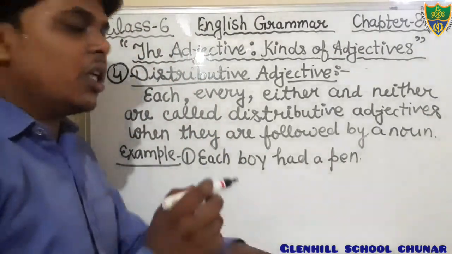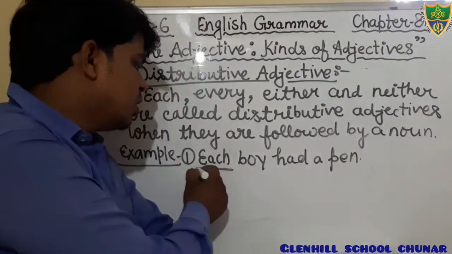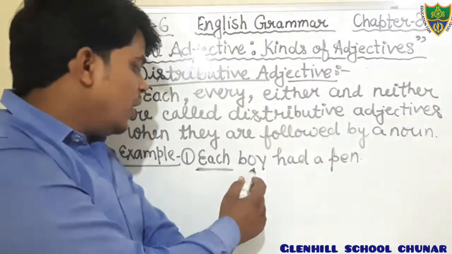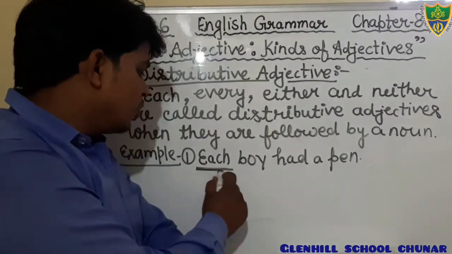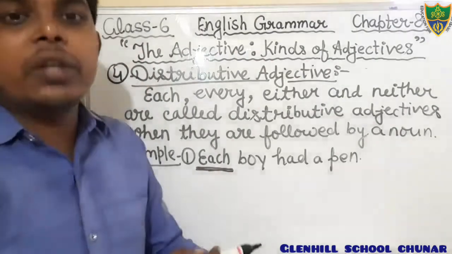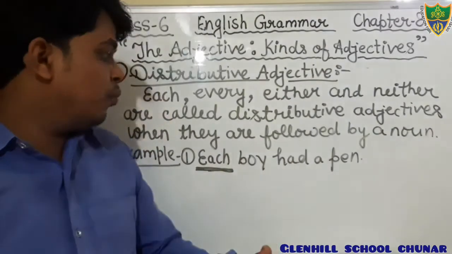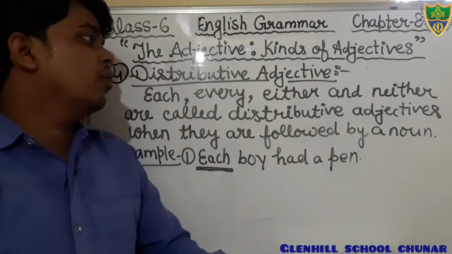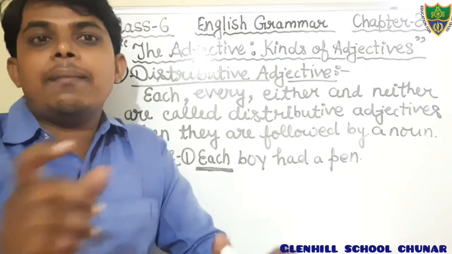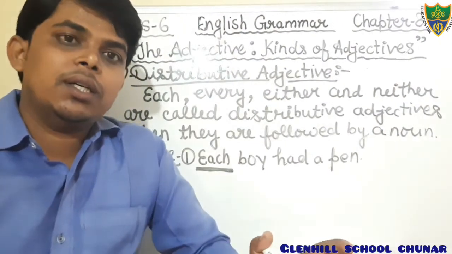In this sentence, the word each is used just before the noun. And the word each is used to tell the number. It is just like the number, adjective of number.